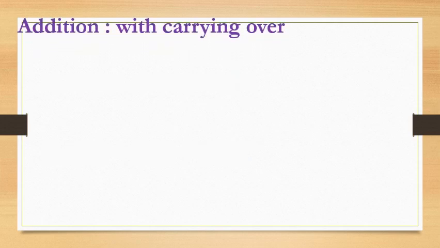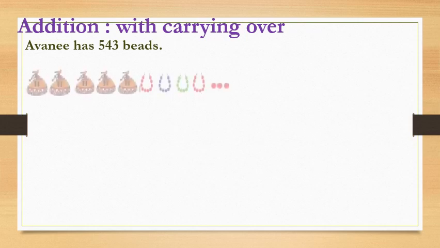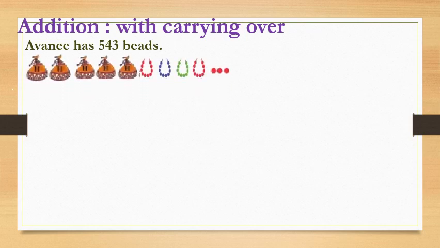Now we will move to the new topic, that is addition with carrying over. See, dear students, here one sum is there. Avni, a girl, has 543 beads. See here, there are 5 pouches of hundreds, 4 tens, and 3 single beads.